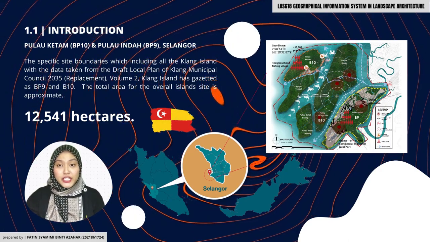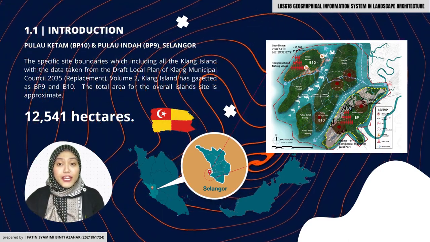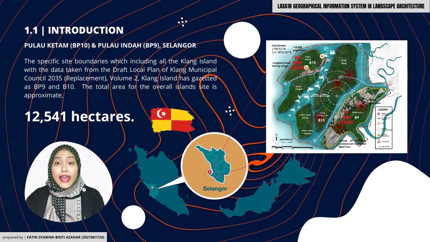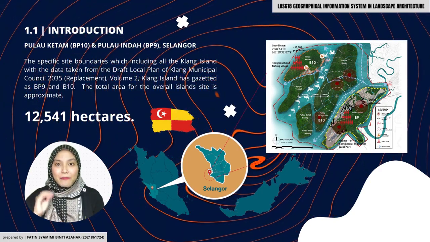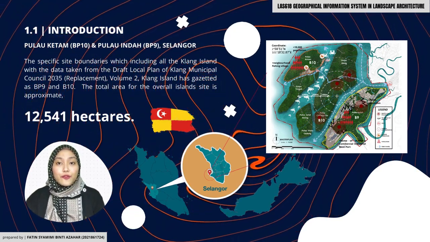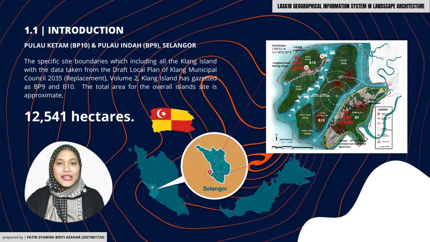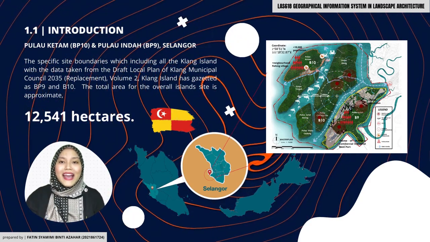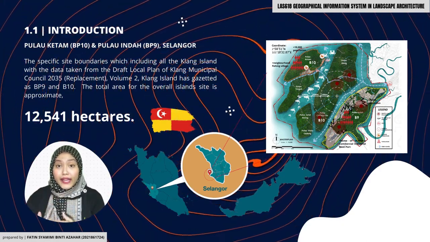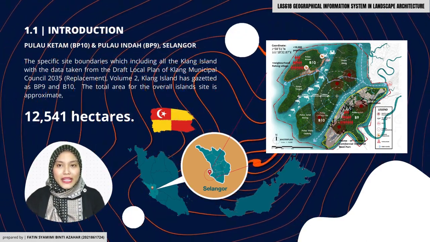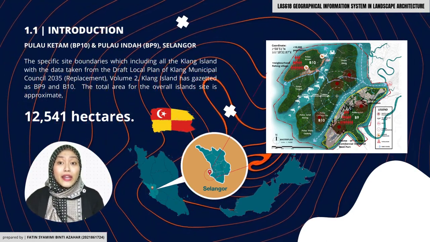For the site introduction, our site selection for this final project are Pulau Ketam BP10 and Pulau Indah BP9 at Selangor, Malaysia. The specific site boundaries include all of Klang Island, with data taken from the Draft Local Plan of Klang Municipal Council 2035 Replacement Volume 2. Klang Island is gazetted as BP9 and BP10. The total area for the overall island site is approximately 12,541 hectares.